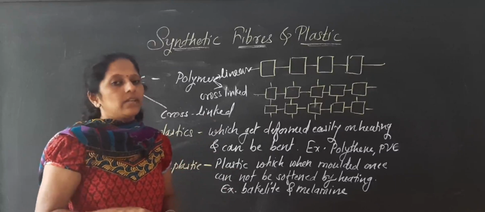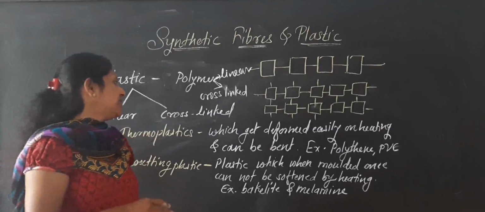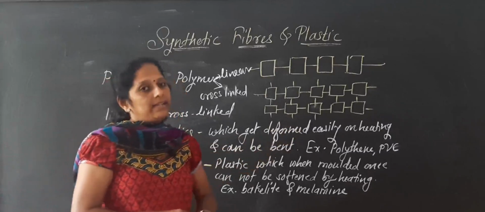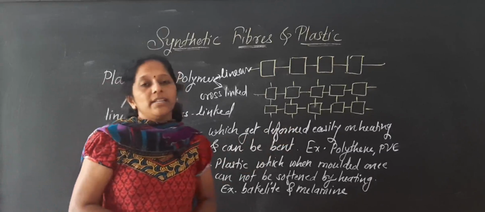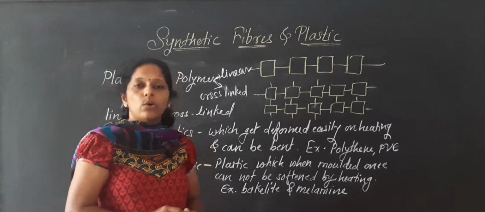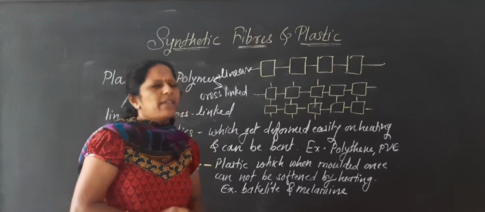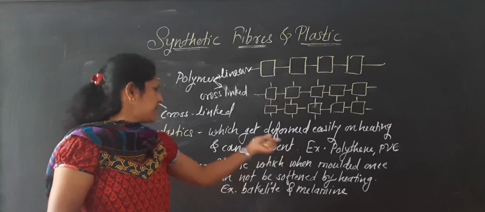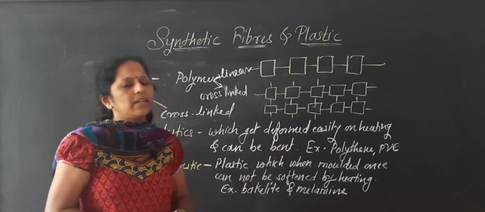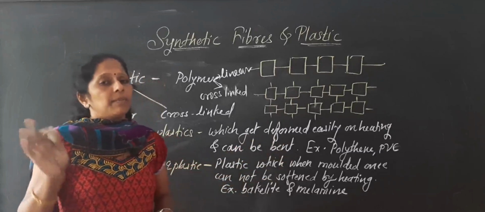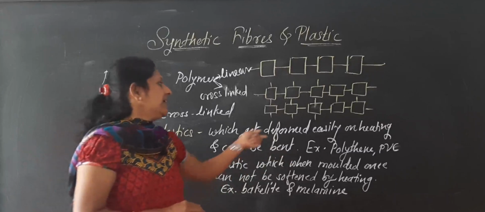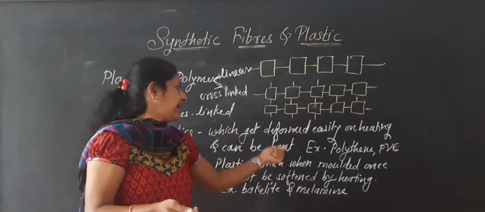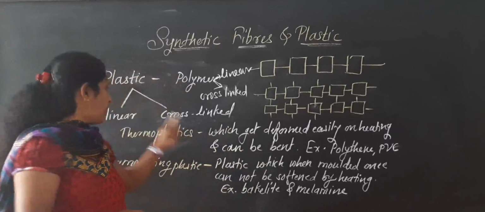Such plastics, which change their shape after heating, get deformed easily on heating and can be bent easily. Examples are polythene and PVC, polyvinyl chloride. As you know, polythene bags change their shape easily on heating, and there are bottles and many other plastics that easily change shape and can be bent easily.